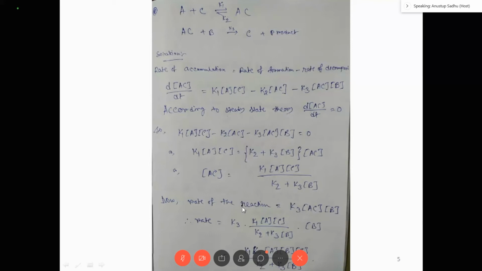Now rate of the reaction. I have told you, you can determine rate of the reaction in two ways, right? So here there is no slowest step, so that's why you have to see in which step product is forming. So in the third step product is forming, right? Whoever cannot understand, I am repeating this. This is not a two-step process.